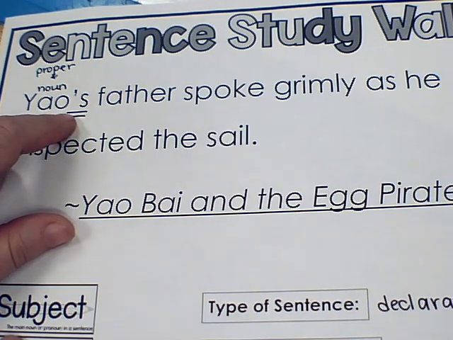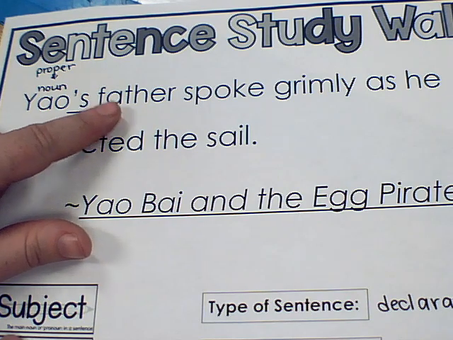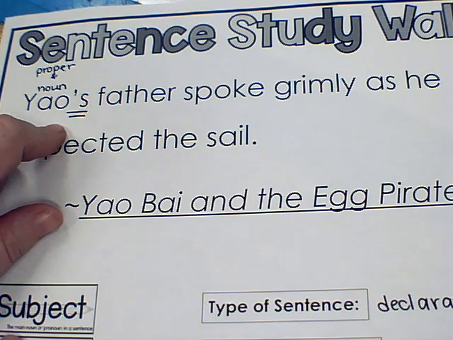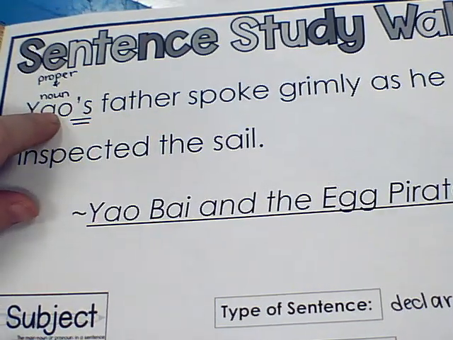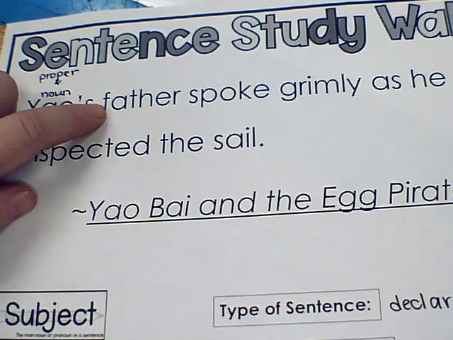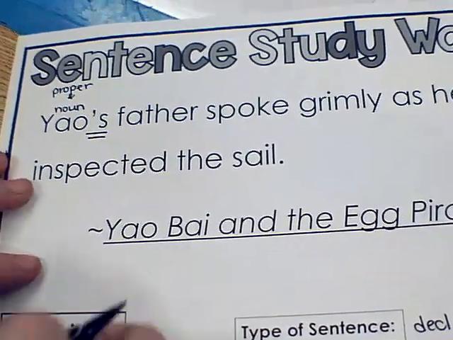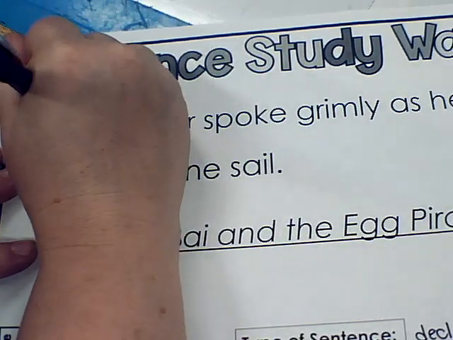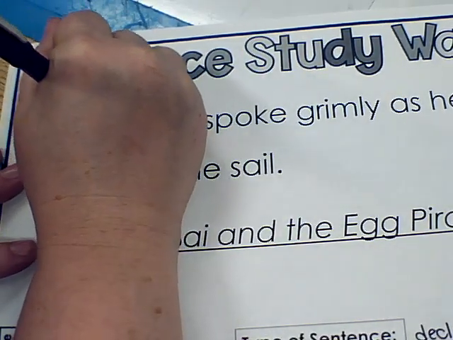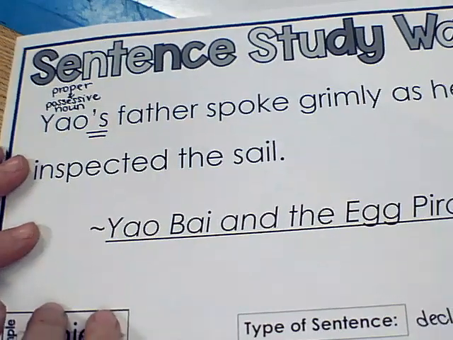It says Yao's father. So either the father belongs to Yao, or it says Yao is father. Yao is father spoke grimly? No, that does not work. So it's not combining the word Yao and is. It's showing that the father belongs to Yao. So that's called a possessive. It's a possession. Possessive noun. So it's proper and possessive, in my opinion.